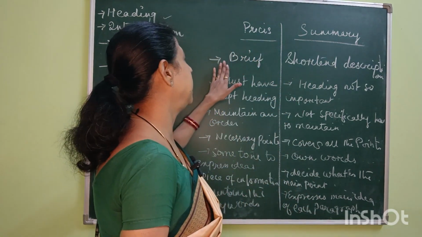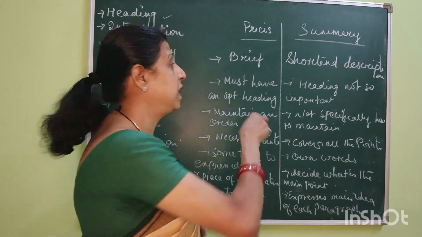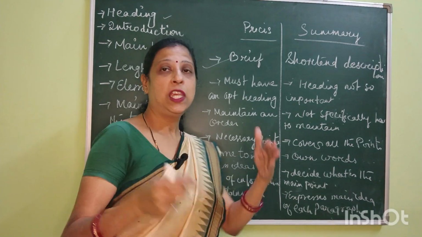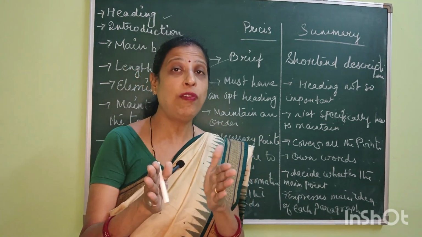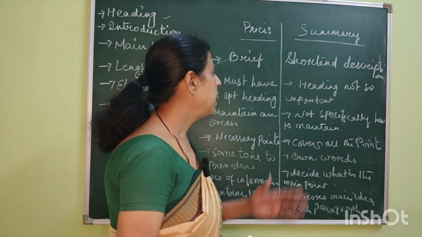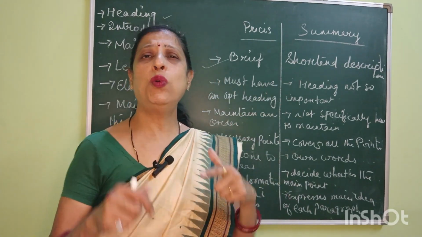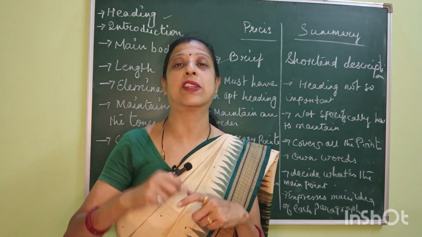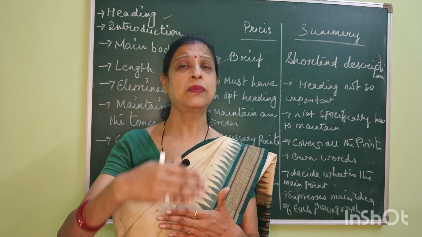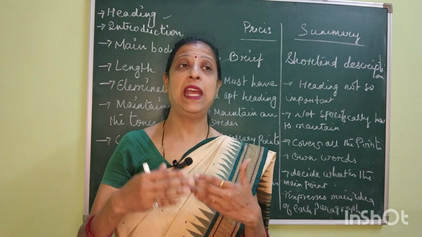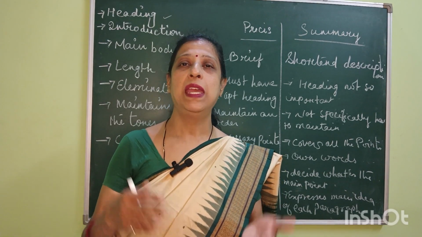So in Precis writing, you will have to brief it, in the sense that you will have to make the composition small. How will you make it? I will tell you. But in summary writing, you only need to shorten the description. Suppose a poem is given and you have to write its summary.